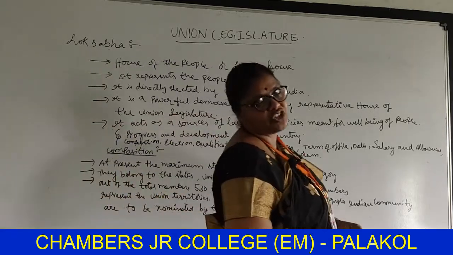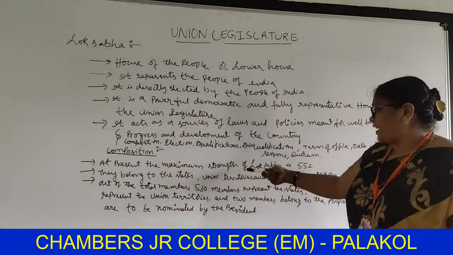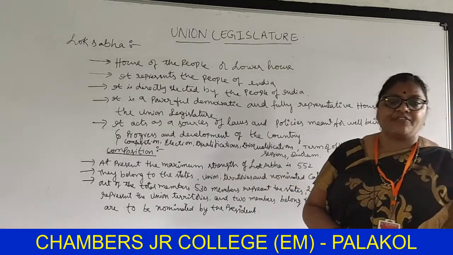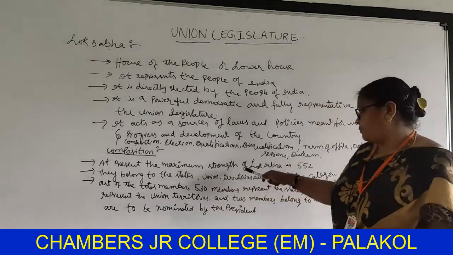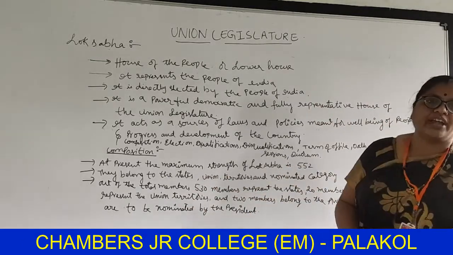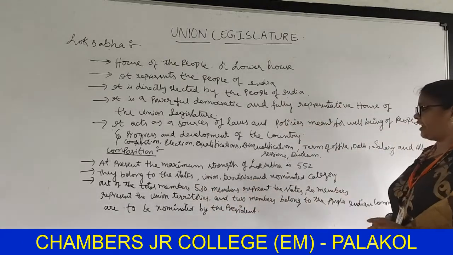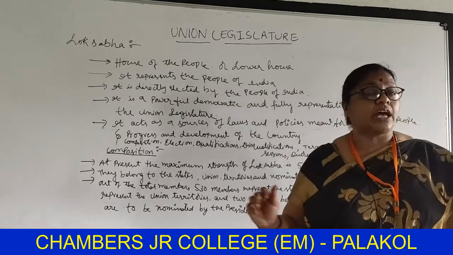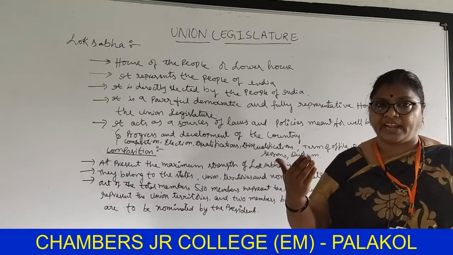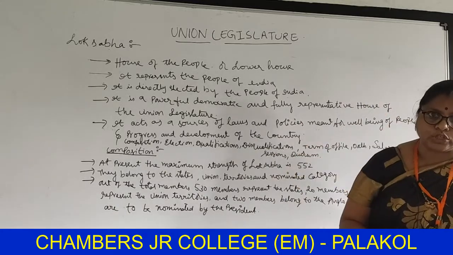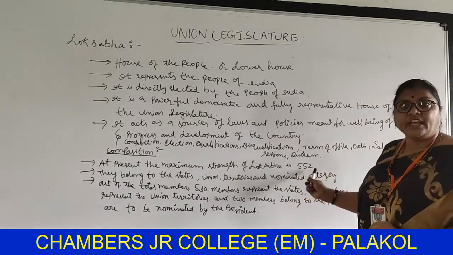Now you see the composition of Lok Sabha. At present, the maximum strength of Lok Sabha is 552 members. They belong to the states, union territories and nominated category. Some people are elected directly by the people, and some are nominated by the president, and these people belong to states and union territories.